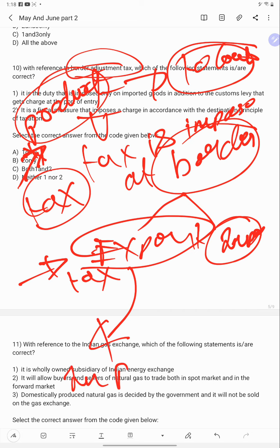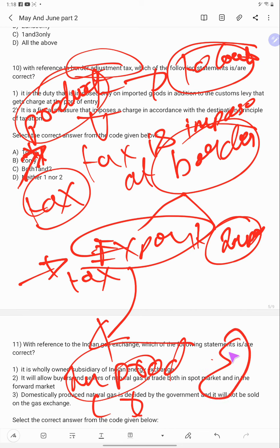Indian products will become costlier abroad. If India is exporting some products to Pakistan, because of the tax they have to pay at the border, it will become costlier in Pakistan. So nobody will buy in Pakistan. So the Indian manufacturer will lose, and in turn the Indian economy will lose. So definitely India is not going to impose tax on exports, but on imports it will.